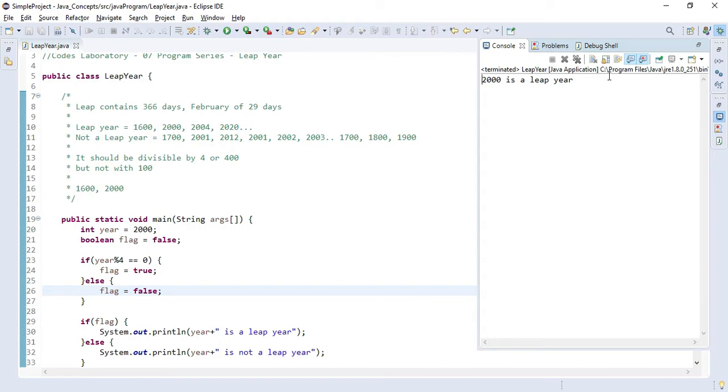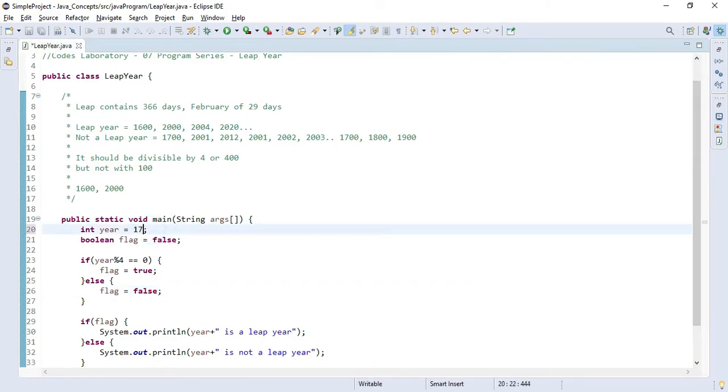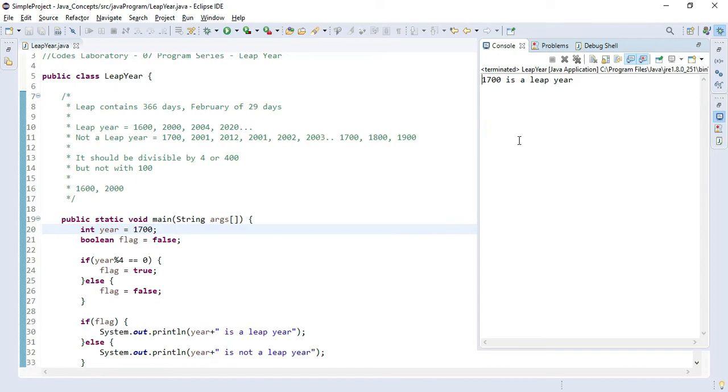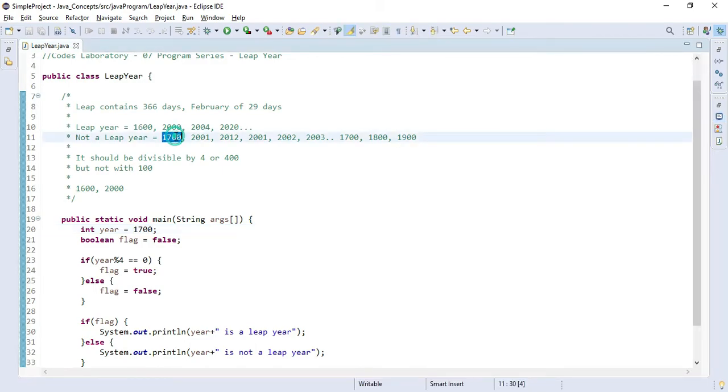Let's execute this code for year 2000 and see what it says. It says 2000 is a leap year. Yes, it is true. But let's take a look at year 1700. As you can see, it says 1700 is a leap year, but as you know 1700 is not a leap year, so we will have to modify our logic slightly.